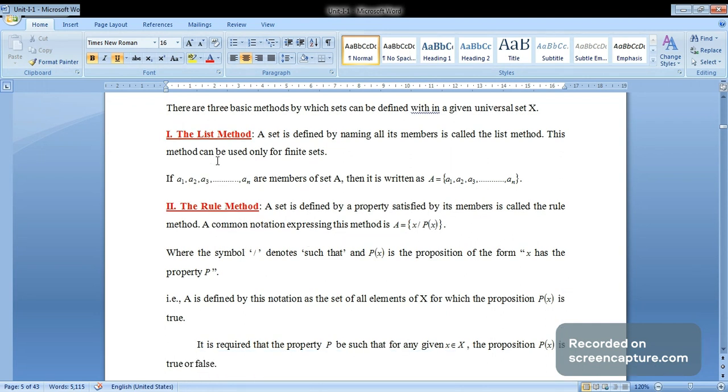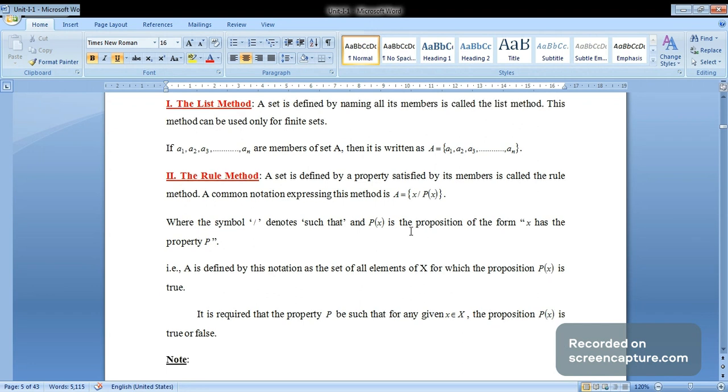The first one is the list method. The second method is the rule method. A set defined by a property satisfied by its members is called the rule method. A common notation expressing this method is A equals {x such that P(x)}, where the symbol "such that" denotes that P(x) is a proposition of the form x has the property P. That is, A is defined as the set of all elements of X for which the proposition P(x) is true.